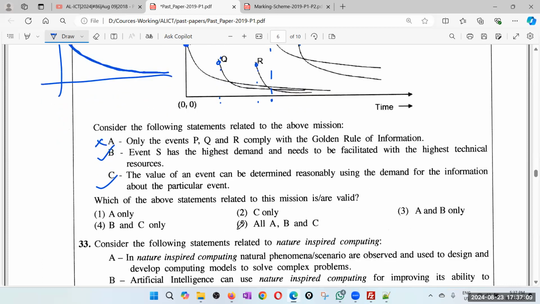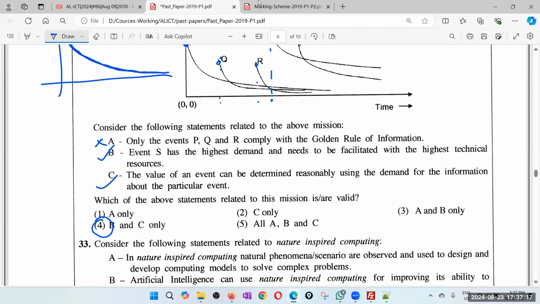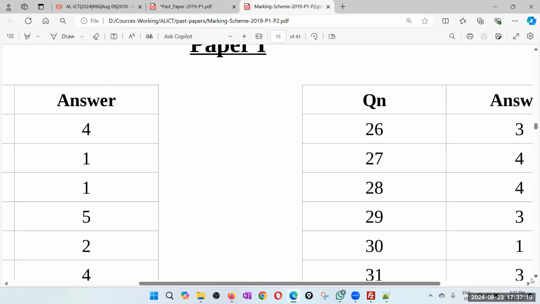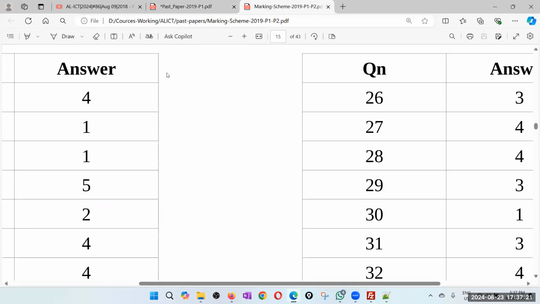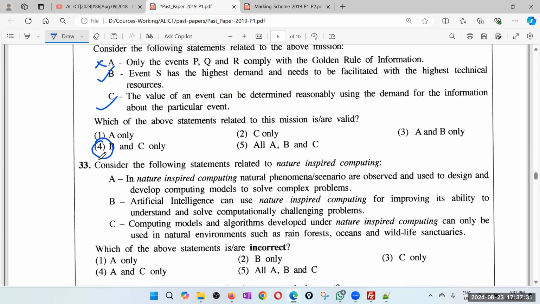So in that case, I'll go for B and C. I'll go for the fourth one. Is that the answer? From the examiner's point of view, let's look at the answers. 32. Yes, the examiner has also considered it like that. I hope that is not very fussy. So I think it is a reasonable question. Okay.